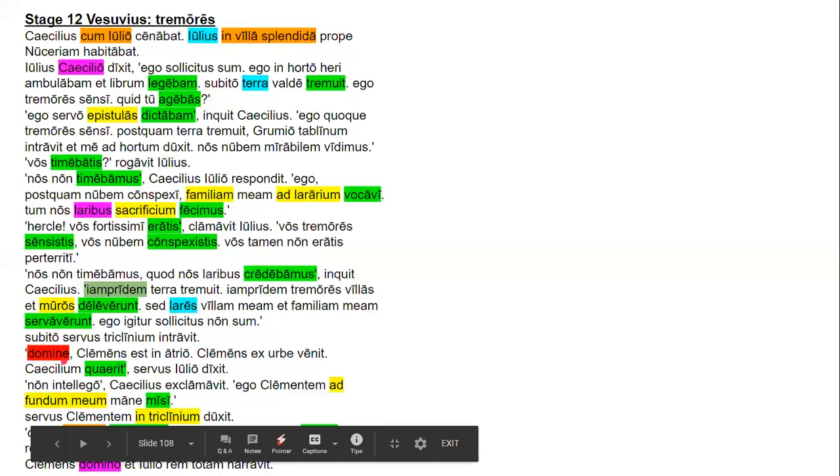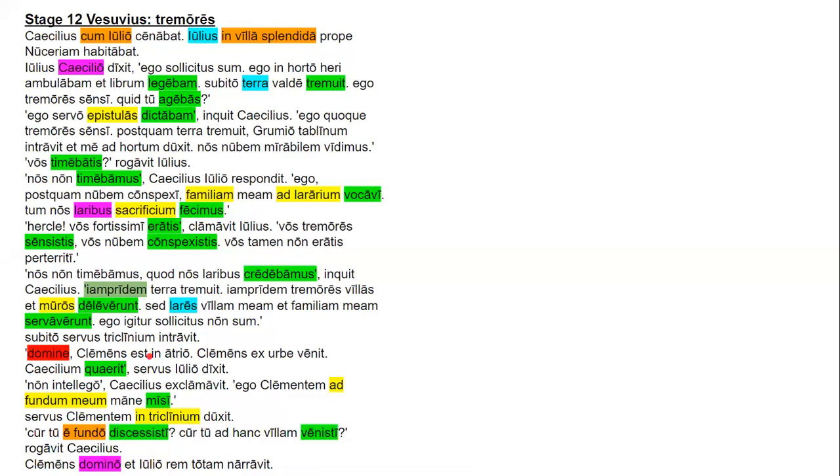Domine, clemens est in atrio, clemens ex orbe venit. Caecilium quaerit, servus Julio dixit. So domine is going to be the vocative. It's vocative, direct address, because he's asking for the master, who is Julius. Clemens is the nominative subject of est, which is the copulative verb, and in atrio is the locatival ablative prepositional phrase.